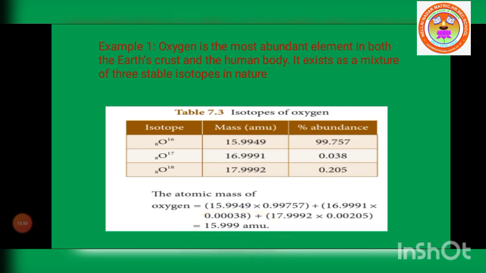Then we multiply and add, and we will get 15.99 AMU. Rounded off, it is 16. So the average atomic mass of oxygen is 16 AMU. Students, it is very, very important. Two more questions.